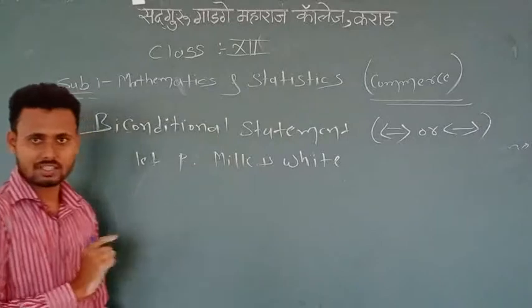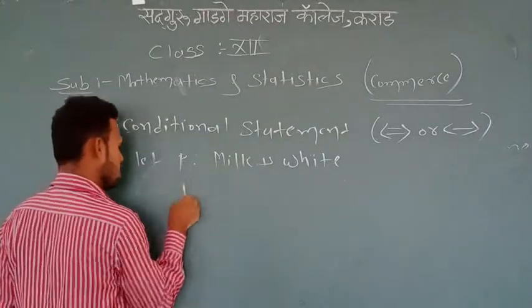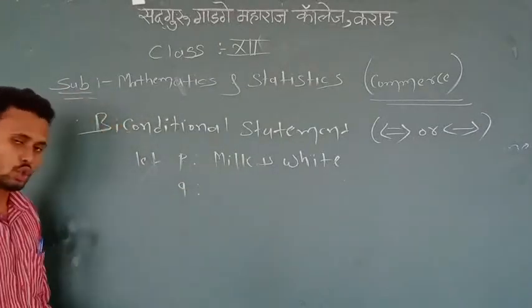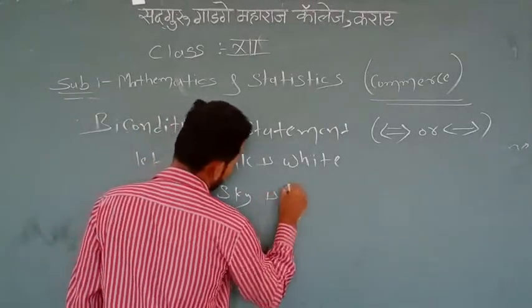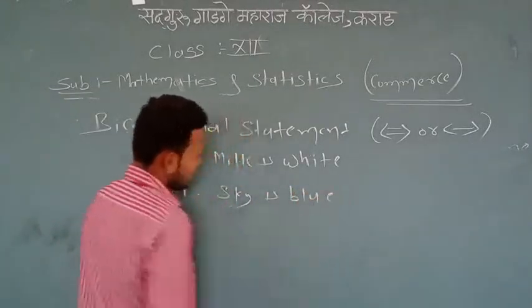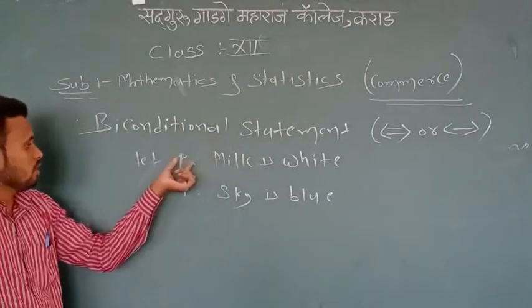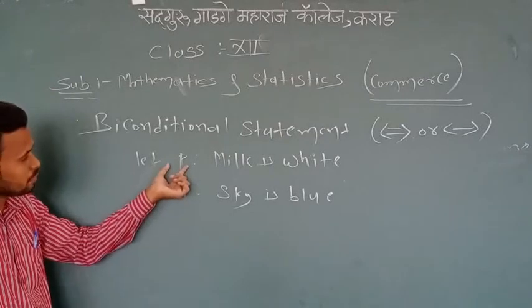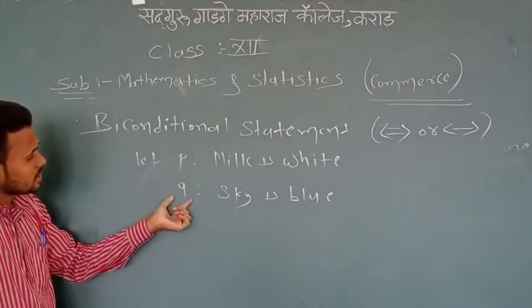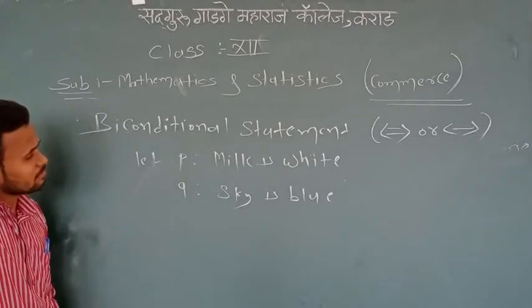This P is a simple statement. Similarly I take the second simple statement Q: sky is blue. These are two simple statements. First one is P, second one is Q. P is milk is white, and the second statement Q is sky is blue.